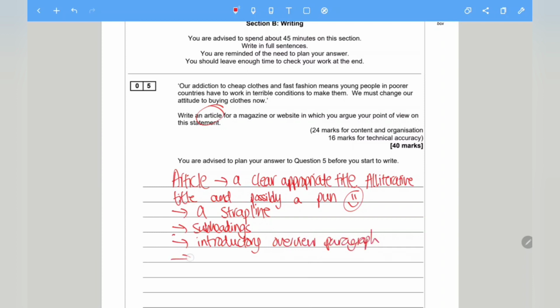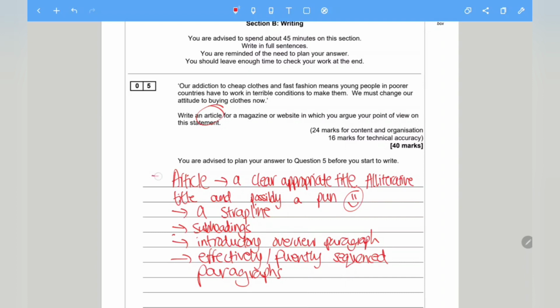And finally, you need to ensure that your answer is effectively written, with fluently sequenced paragraphs. So what do we mean by that? So in simple terms, this means every paragraph that you write, they need to link with one another. So it needs to flow from paragraph 1 to paragraph 2, paragraph 3, etc.